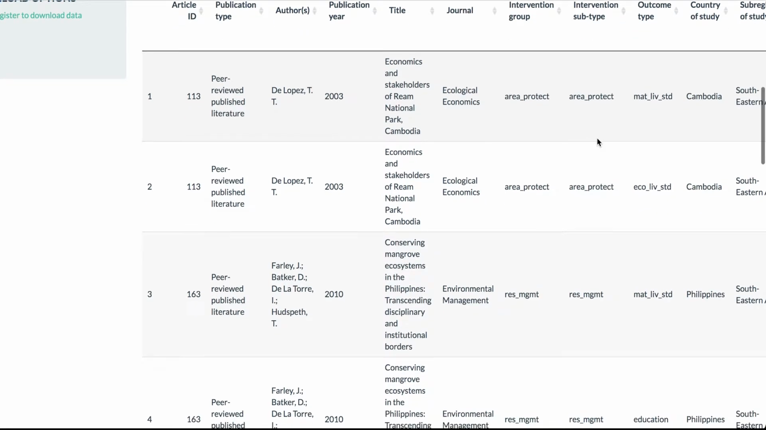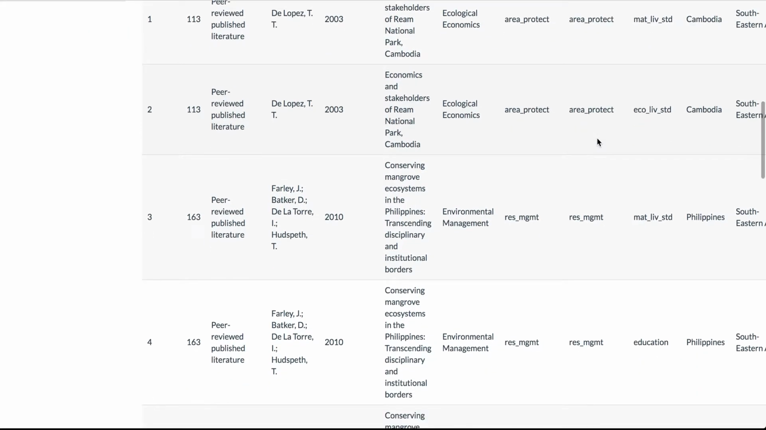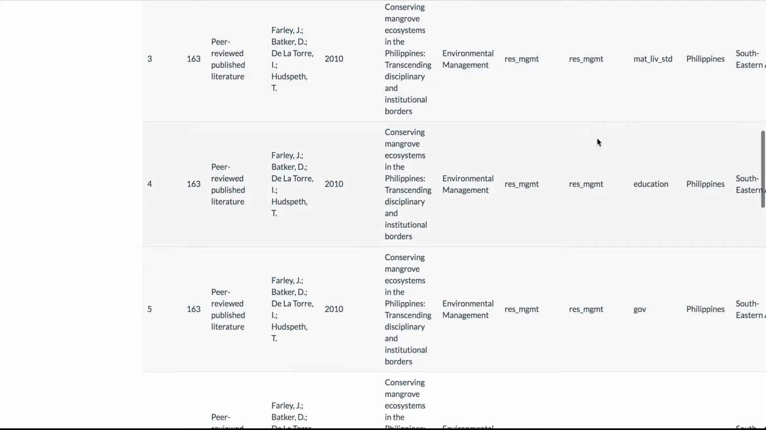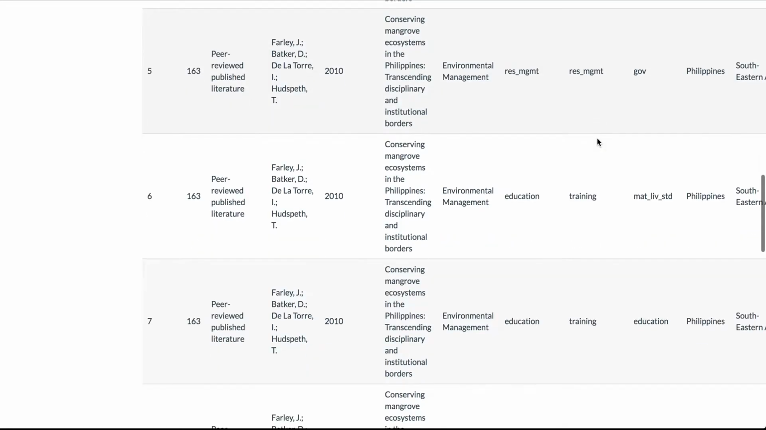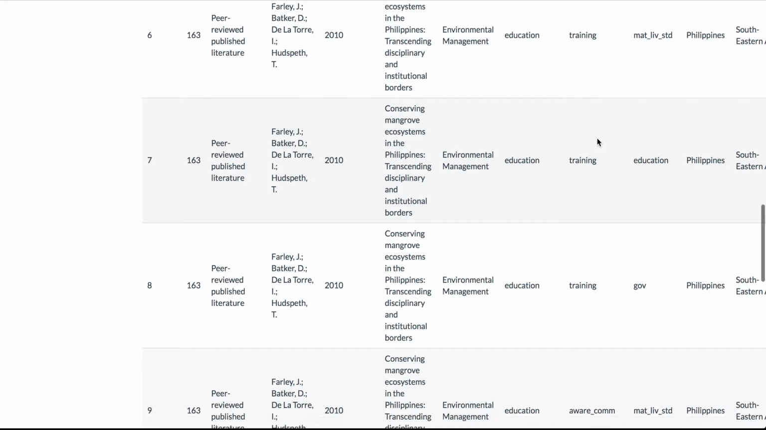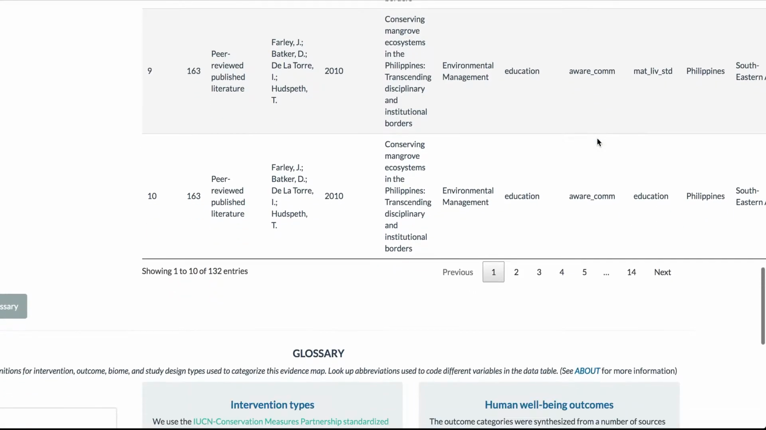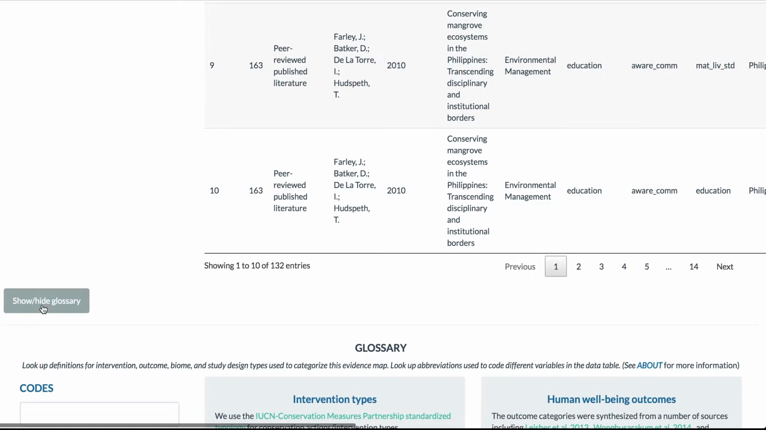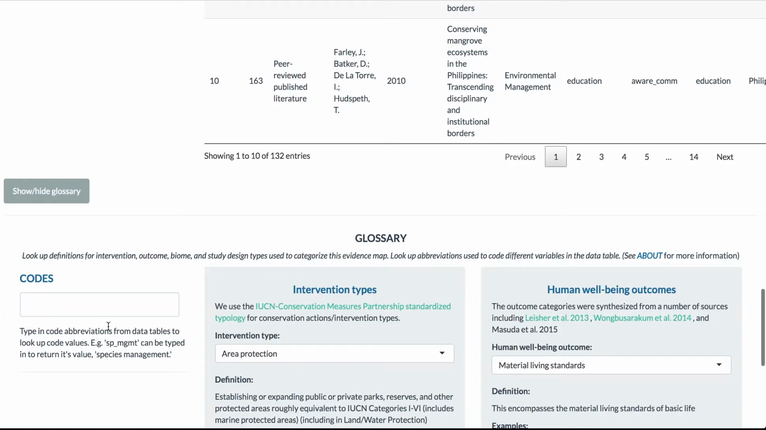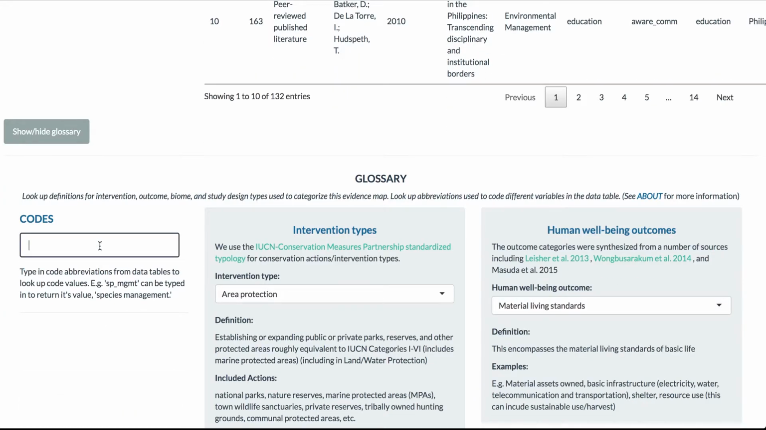You'll notice as well that some of these variables include codes for different interventions and outcomes. You can look up what these codes mean by clicking on the Show Hide Glossary tab at the bottom of the page and typing it into the code section. So if you're interested in what AwareComm means, we would type in AwareComm, and it would show us that this means awareness and communications.